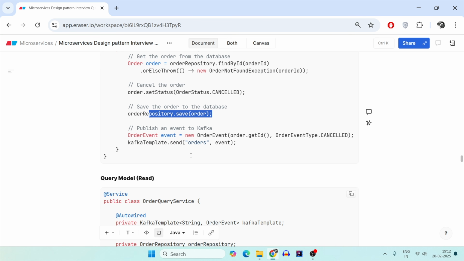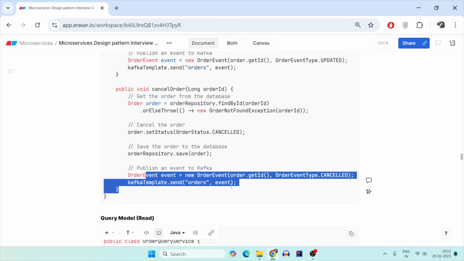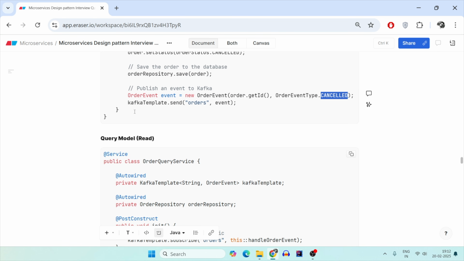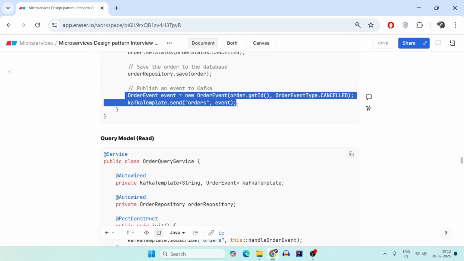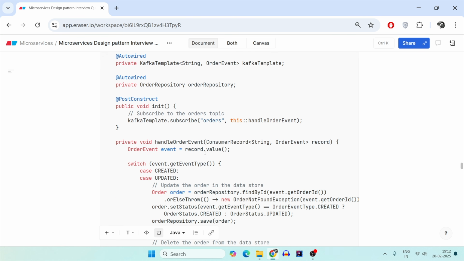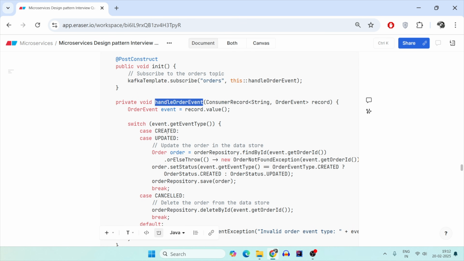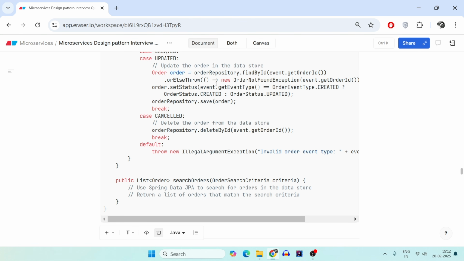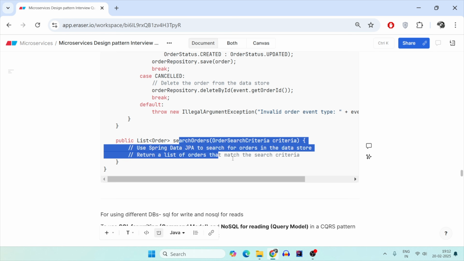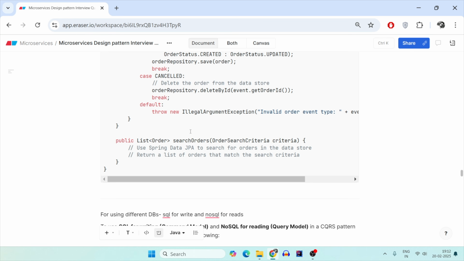Then it also publishes the event to Kafka that the order is cancelled, so that whenever the user tries to see past orders, it should show that this order was not delivered because it was in the cancelled state. So for reading, it has to add this in the event. If this is not done, only the database is updated, but the event does not reach the query model, which handles the event. Like if it is an update, then it figures it out and saves it in the repository, and similarly it will delete from the database. And search order is just the way to search your orders by find by ID or with a particular criteria.